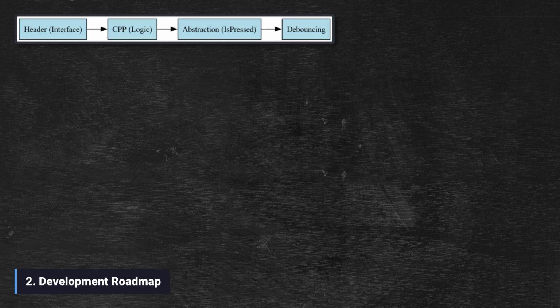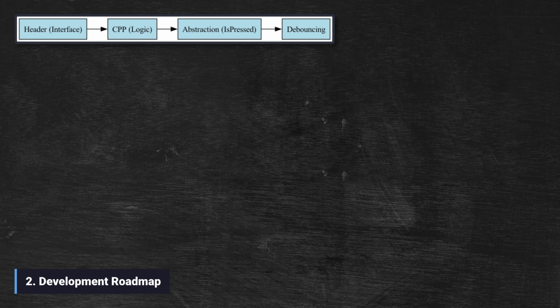Buttons might seem simple, but handling them correctly involves managing states, pull-up resistors, and electrical noise. By encapsulating this into a class, we can create multiple button objects that handle their own complexity, leaving our main logic clean and readable. Our journey will follow the same professional structure we learned before.